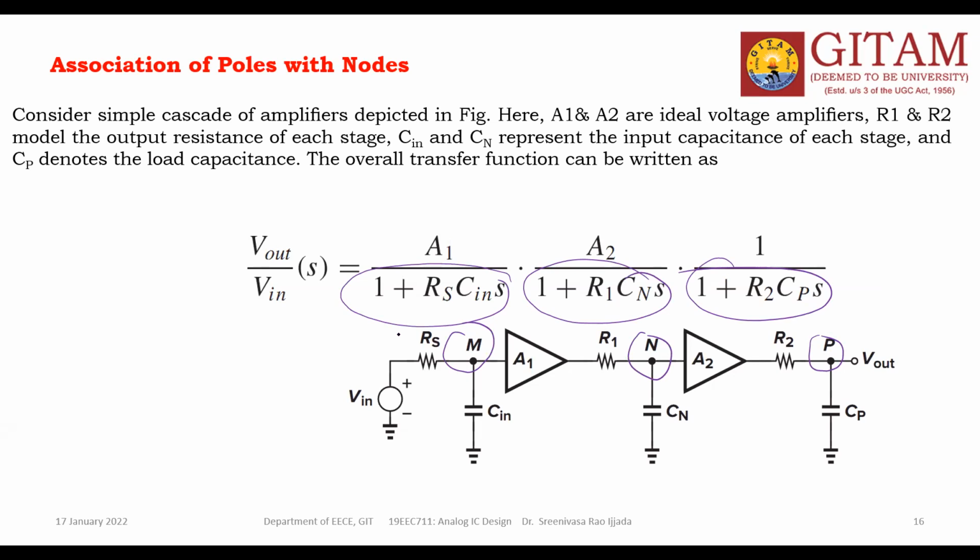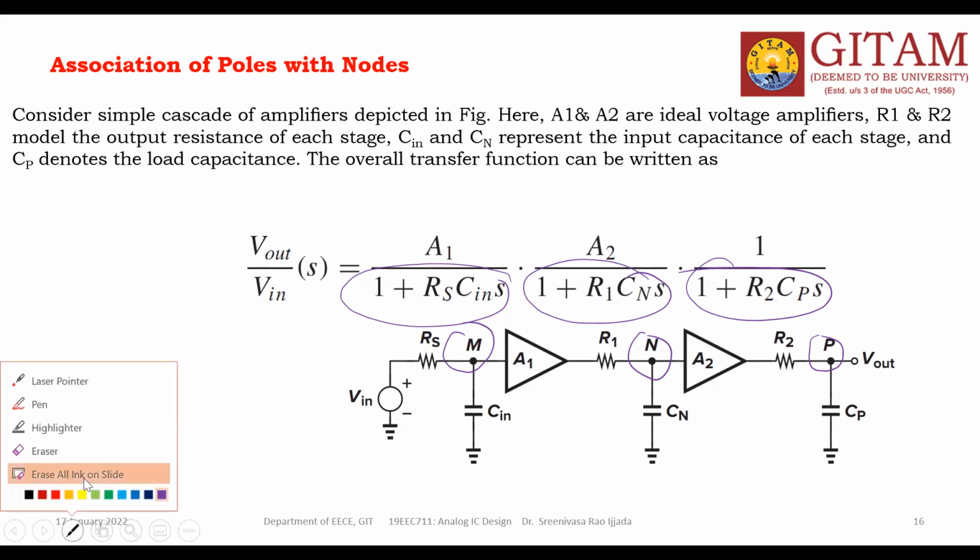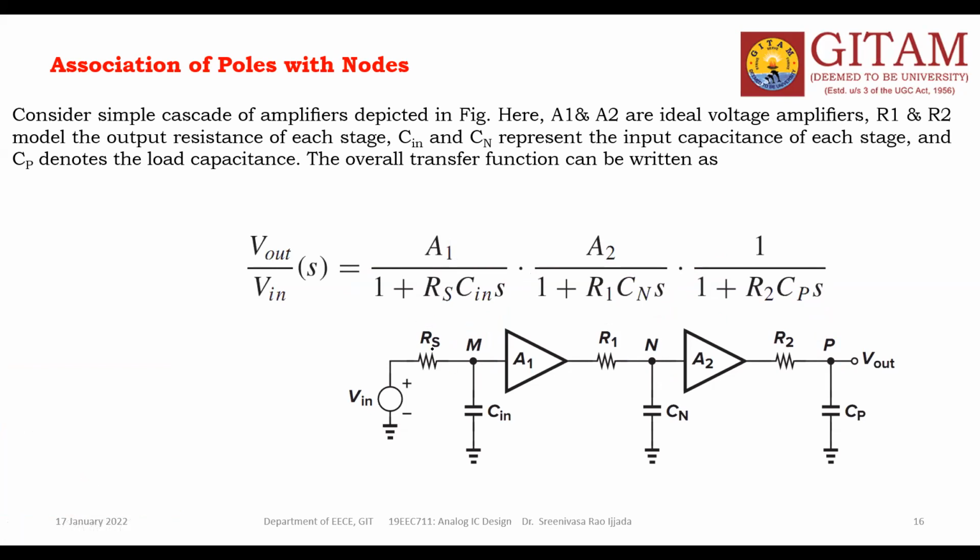What is the first one? A1/(1 + Rs Cin s). The second one is A2/(1 + R1 Cn s). The third one is 1/(1 + R2 Cp s). These are the 3 poles in the transfer function. Got my point? Gain of this one is A1, gain of this one is A2. This is only one circuit, so 1/(1 + R2 Cp s).